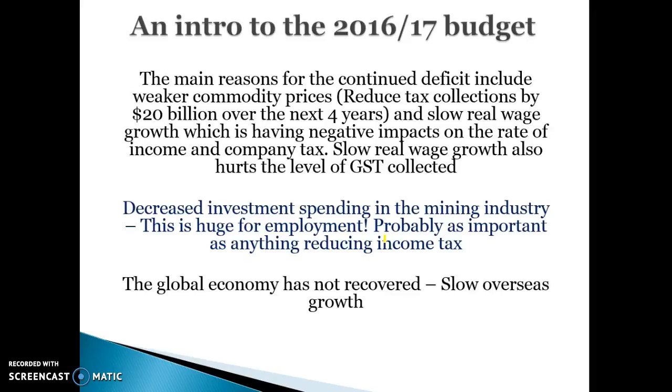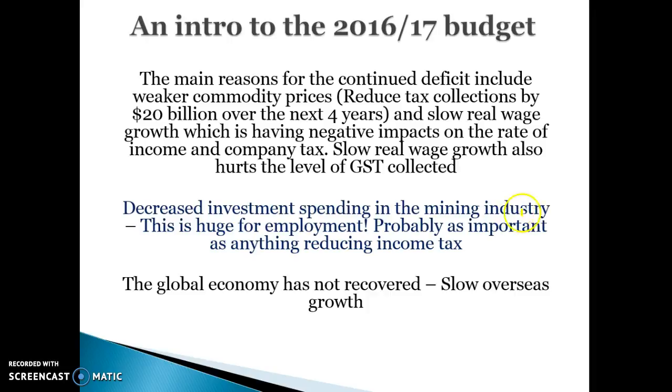The main reasons for the continuing deficit include weaker commodity prices. For example, the lower commodity prices have led to reduced company tax because companies aren't making as much money, and reduced income tax because people in the mining industry and associated industries are making less money. So the miners, that multiplier effect, the miners are spending less, so other companies are making less money. That's also led to increased unemployment, because the mining industry has cut wages and cut workers' hours. So all of those things have led to a bigger deficit.